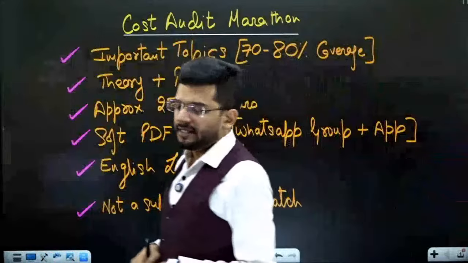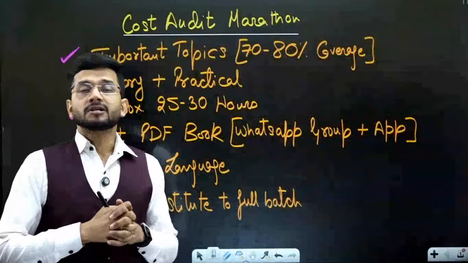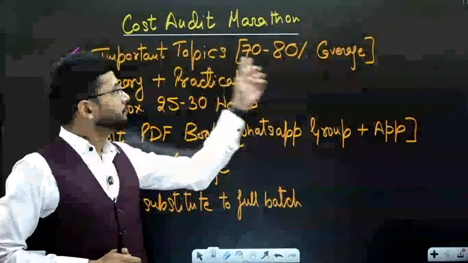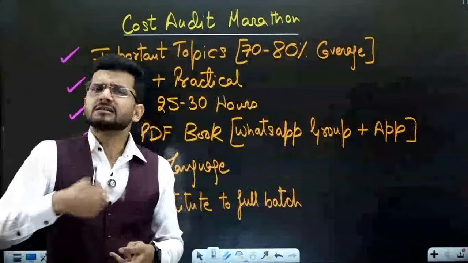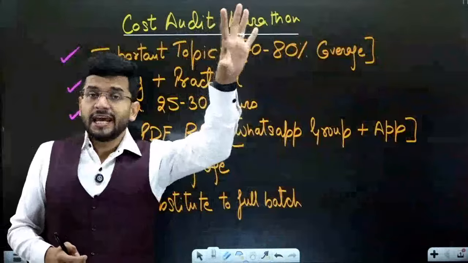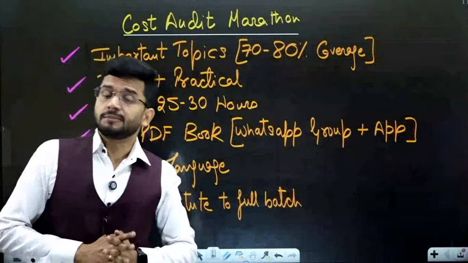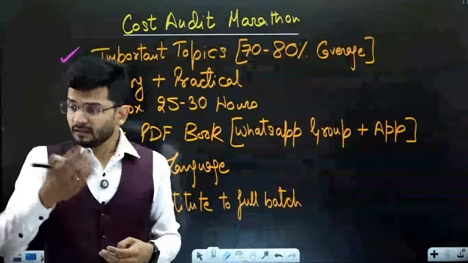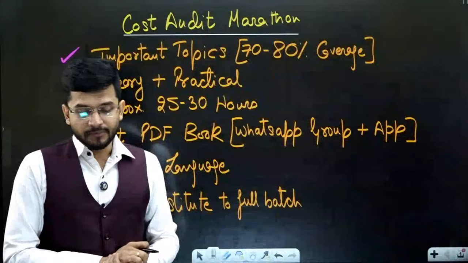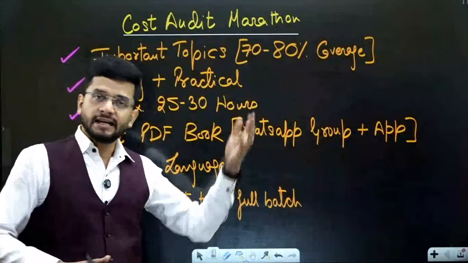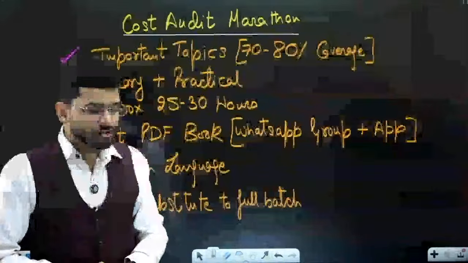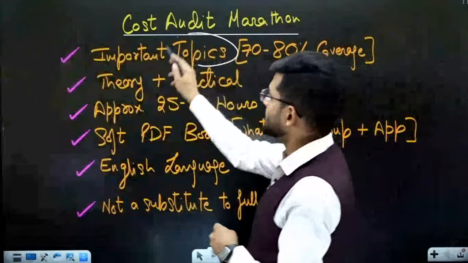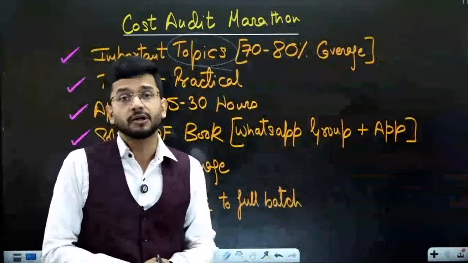70 to 80% means that the chapters which carry higher weightage in examination will be covered in this marathon session. So we'll be covering the entire syllabus in a very smart way, which means we are going to touch base upon category A and category B chapters. And guys, this is my own prudence, my experience, my findings from analyzing the entire syllabus and teaching cost audit students for the last 15 years. Out of that experience, I have jotted down certain topics, certain chapters which are very, very important, which I'll be covering in this marathon.